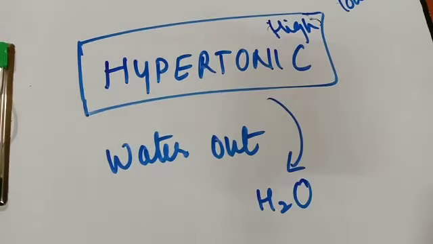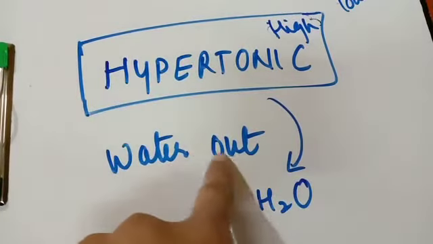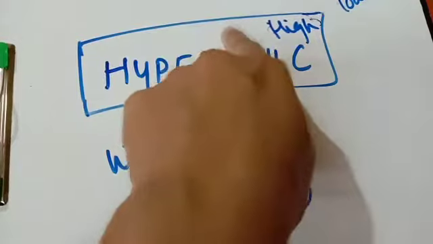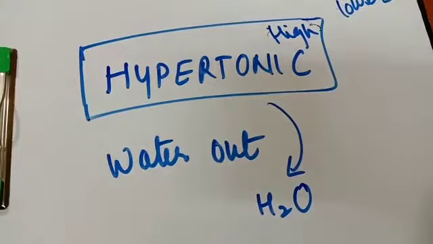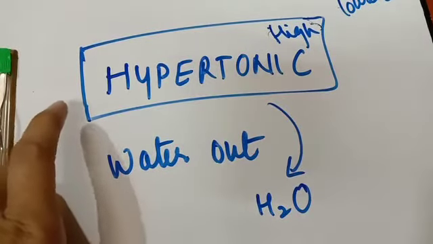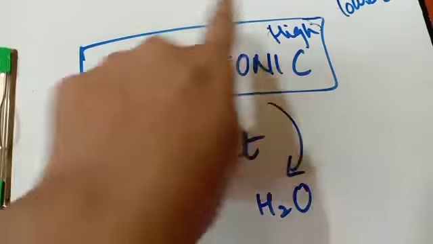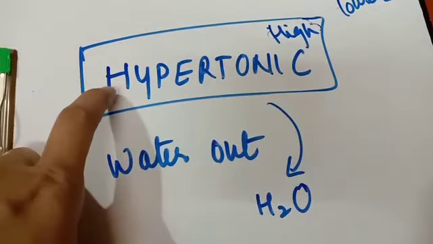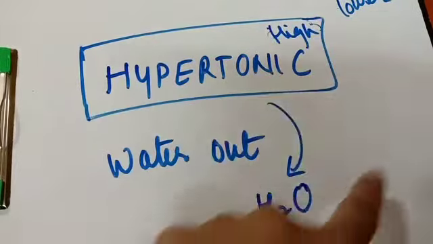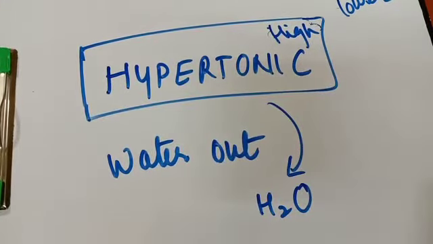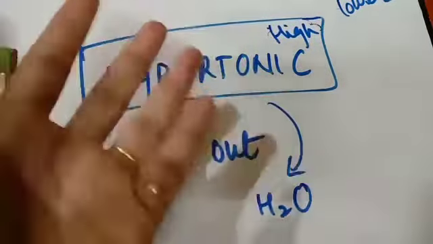The third one is hypertonic. In hypertonic, water comes out. Inside it is high and outside it is lower. So H2O comes out. If the medium has a lower concentration of water than the cell, meaning that it is a very concentrated solution, then the cell will lose water. The water comes out, goes outside.